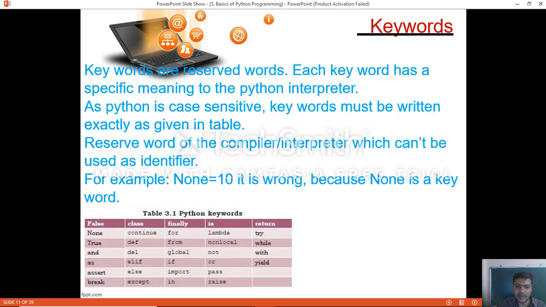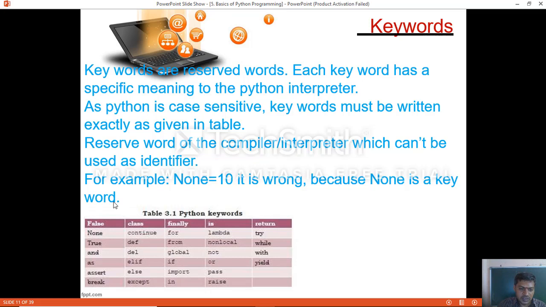A keyword is a reserved word of the compiler or interpreter which can't be used as an identifier. So predefined keywords we are not supposed to use as an identifier, function or constant. For example, None is a predefined keyword, so None equal to 10 is wrong because None is a keyword in Python.